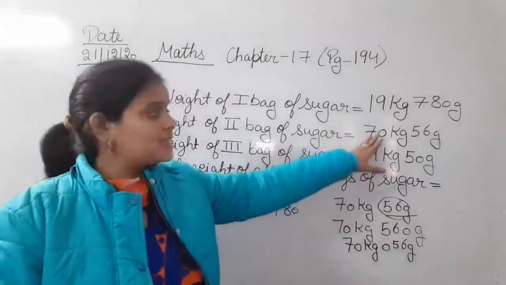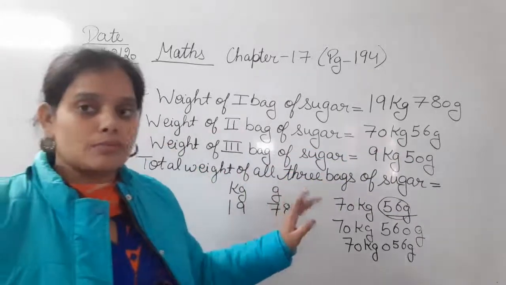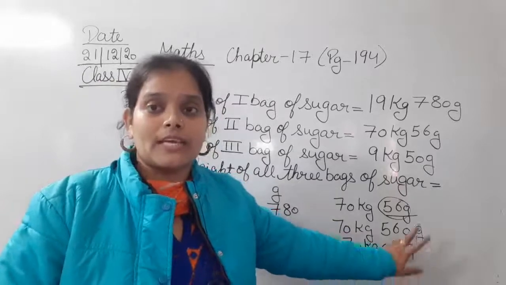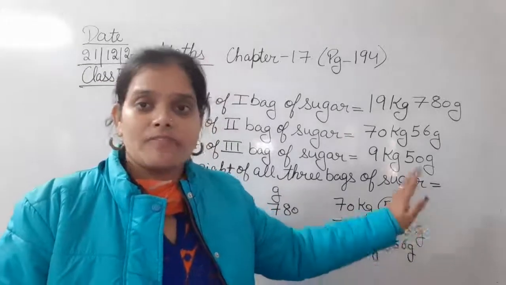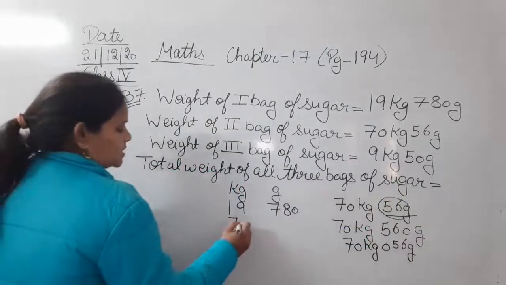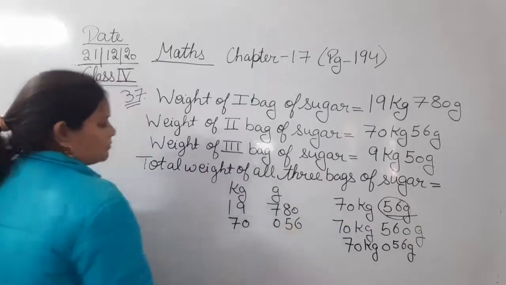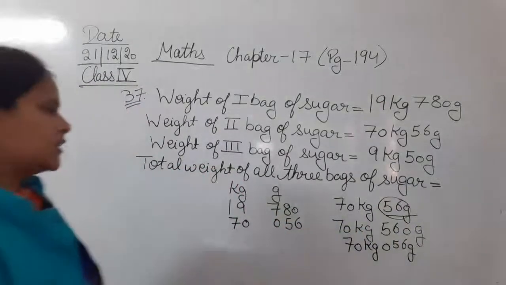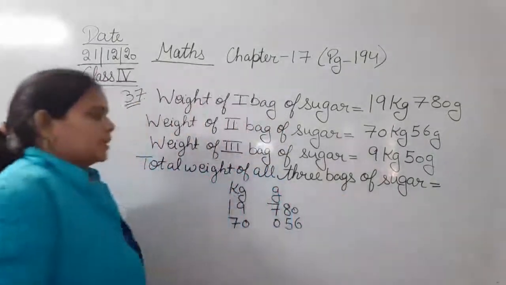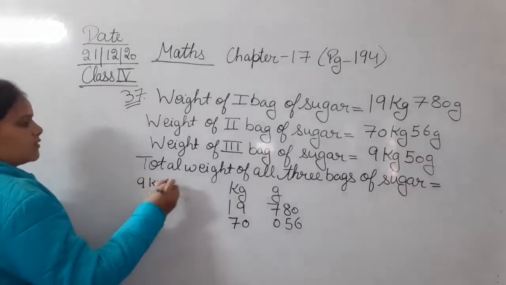क्वेश्चन में क्या है हमारे पास 70 kg 56 grams. So that means for keeping it as same as 56 grams you are going to put the 0 in the front, not at the back. ओके, ताकि जो आपका क्वेश्चन है वो 56 ग्राम का रहे, 560 ग्राम का ना हो. Okay, so that means we are going to write it as 70 kg 056 gram, that is 56 grams. Okay, next is the third is 9 kg 50 gram.